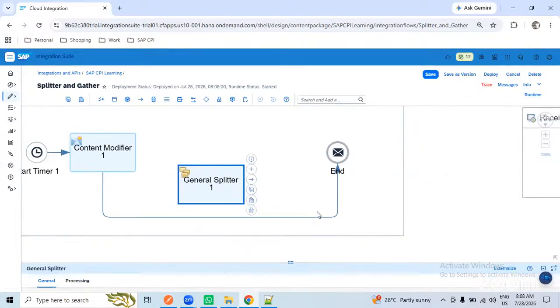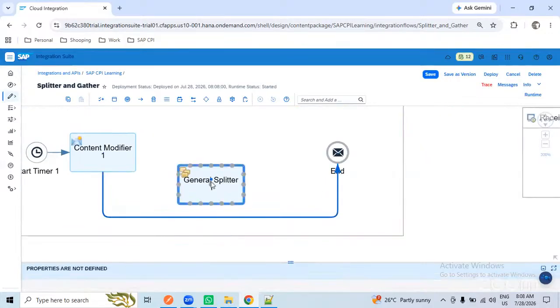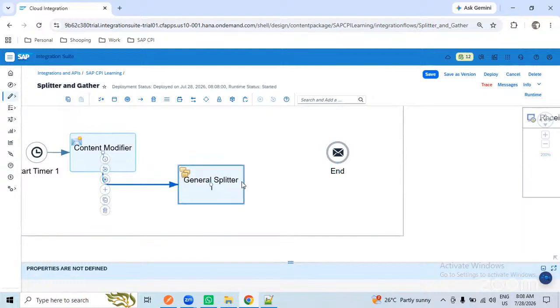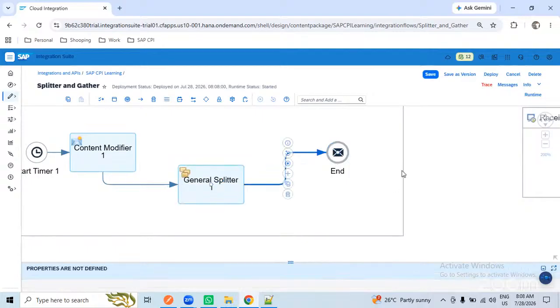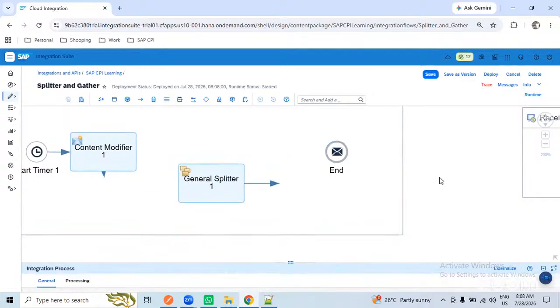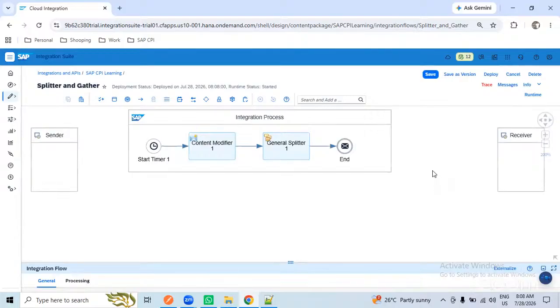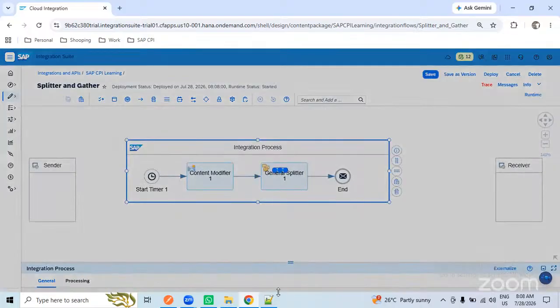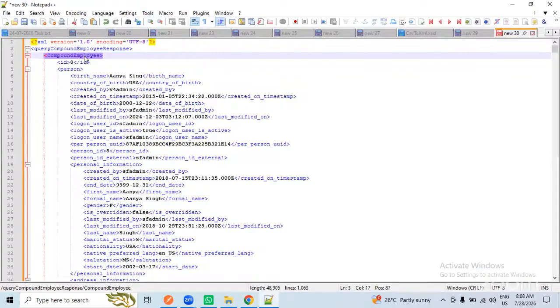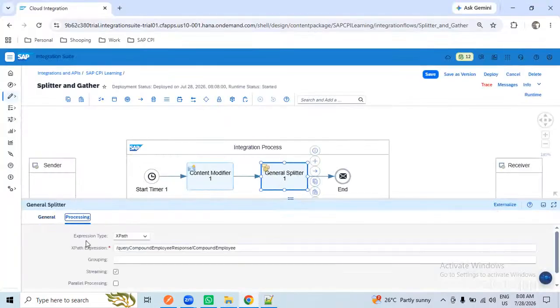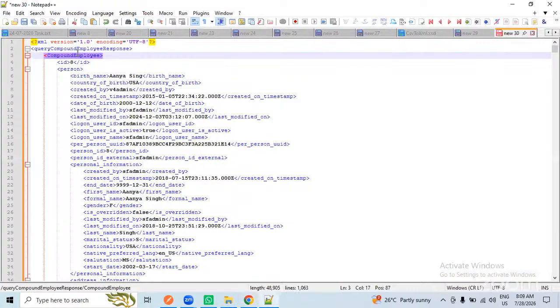Okay. So what is the expression that we have written here? Query compound employee slash compound employee. You see in the processing, query compound employee response slash compound employee. So I'm telling my splitter that I want to split only on compound employee.